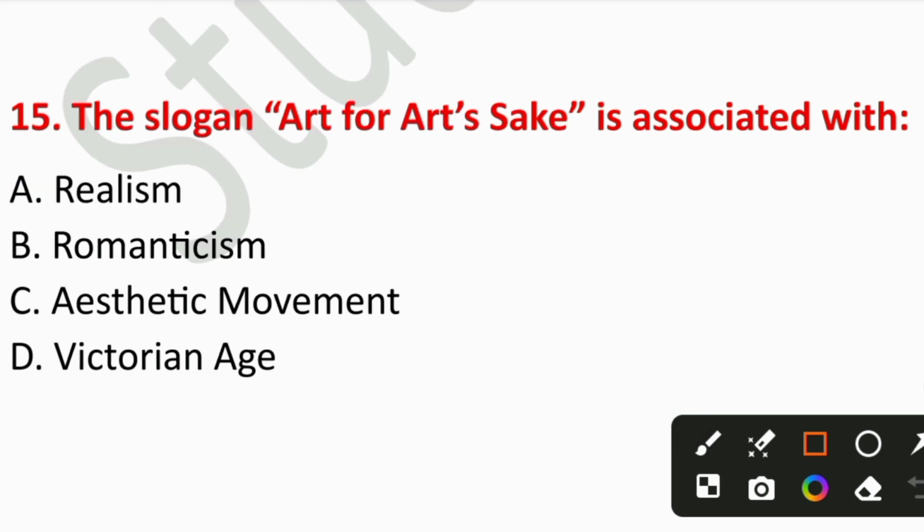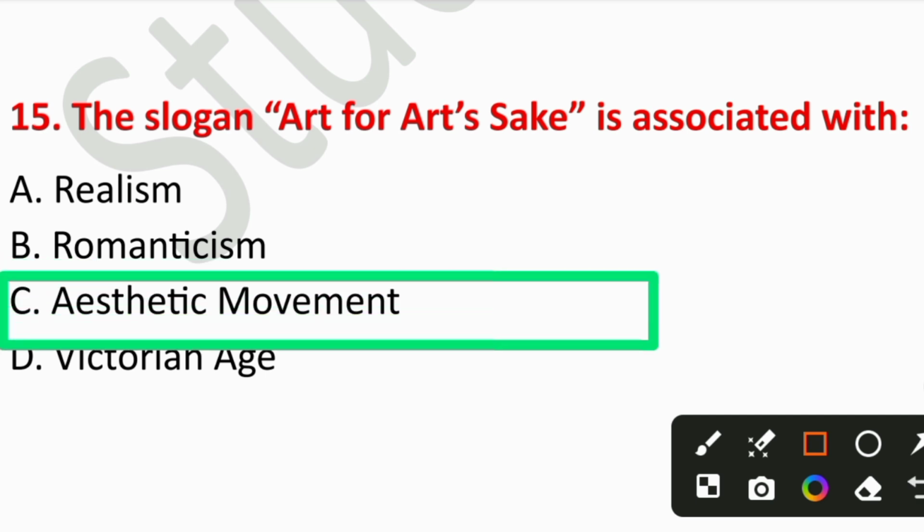Question number 15. The slogan Art for Art's sake is associated with A. Realism, B. Romanticism, C. Aesthetic movement, or D. Victorian age. So the right answer is option number C, Aesthetic movement. The aesthetic movement believed art need not serve a moral or social purpose.